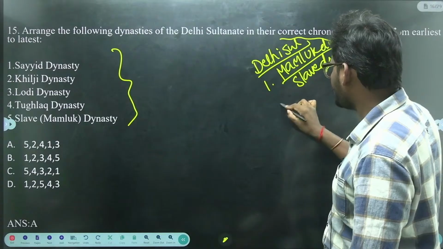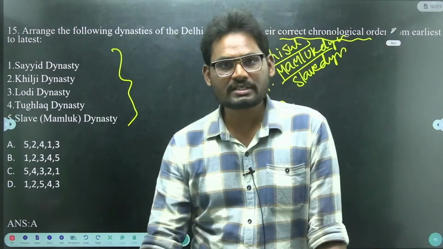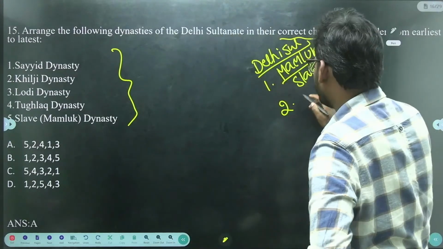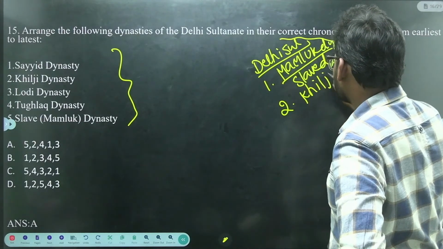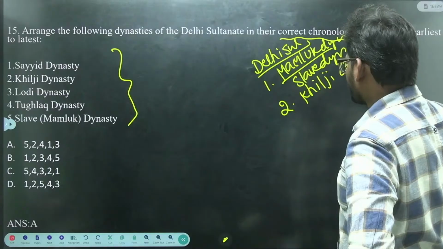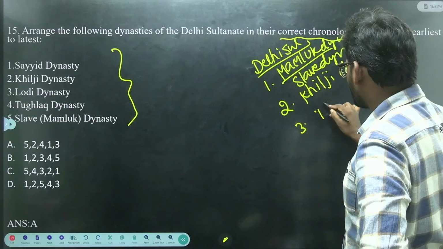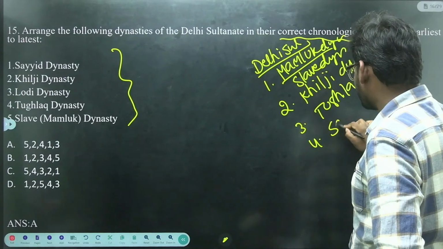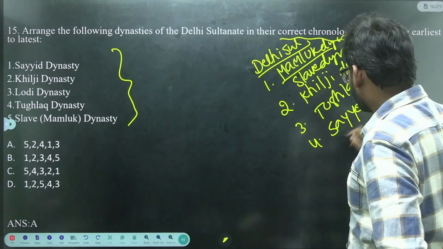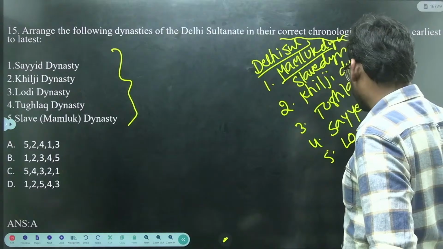So first we have the Mamluk dynasty, the slave dynasty. Second we have the Khilji dynasty. Next we have the Tughlaq dynasty. Fourth we have the Sayyid dynasty. Fifth we have the Lodi dynasty.